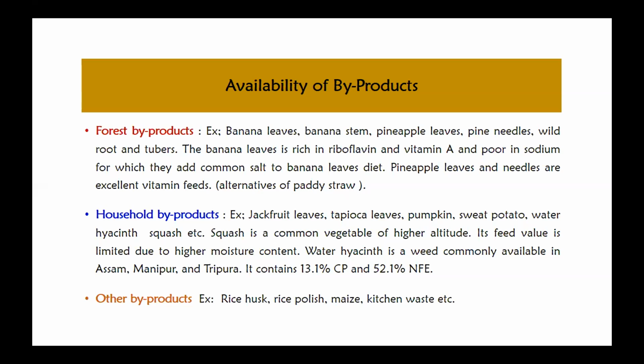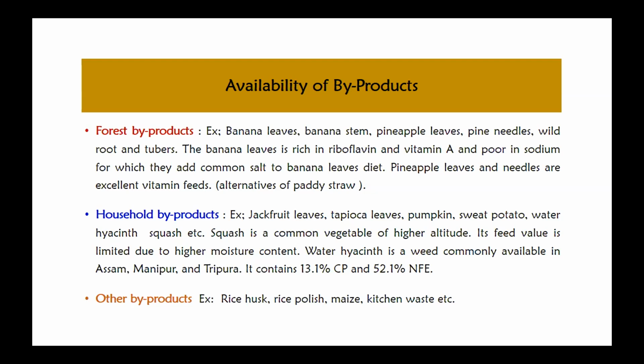And then pineapple leaves and needles are excellent for vitamin feed. So thereby this can be fed, in case of the lean period and all, they can substitute paddy straw. Then household byproducts like jackfruit leaves, tapioca leaves, pumpkin, sweet potato, water hyacinth, squash. Squash is a common vegetable, especially in the higher altitude also. And then these feeds have very limited nutrient value, and they are more of moisture content.